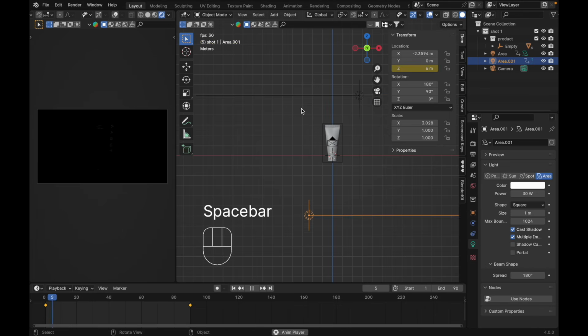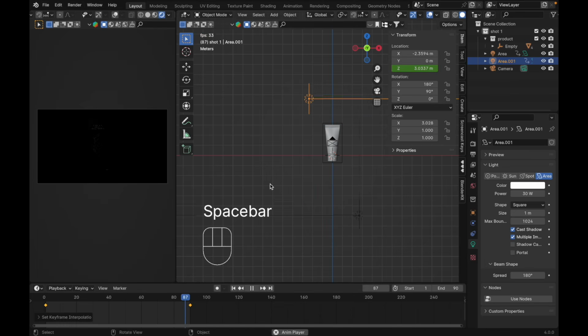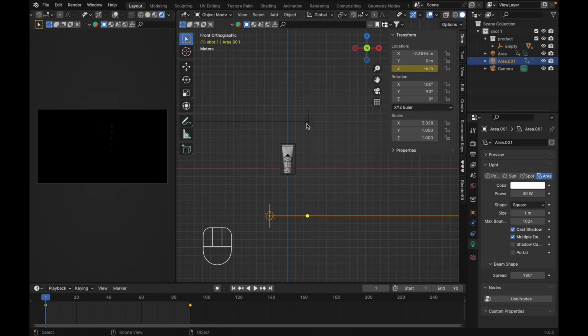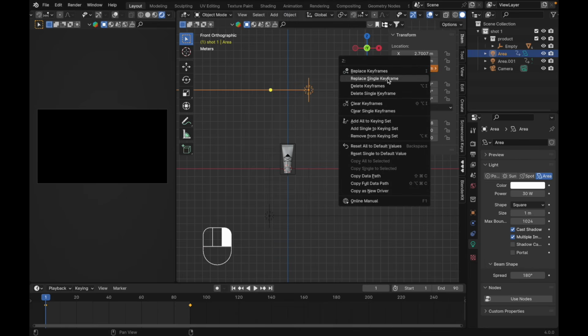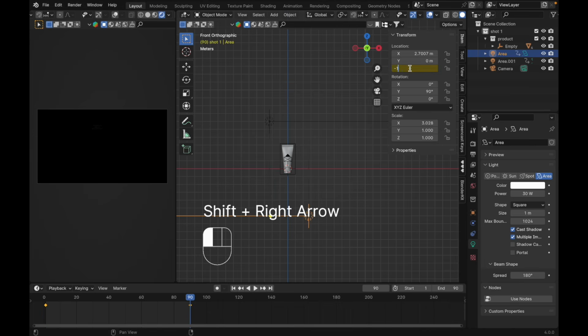Let's hit the spacebar. Over here, press T, it automatically sets interpolation, change it to linear. I guess it's too slow, maybe make this like -10, 10. Like over here, replace single keyframe, and the last frame make it -10. Replace single keyframe. Let's see.